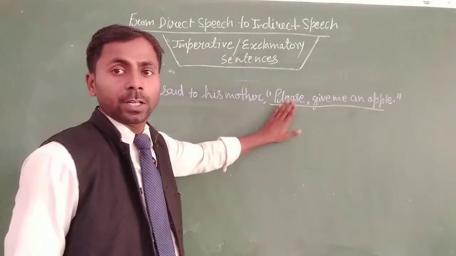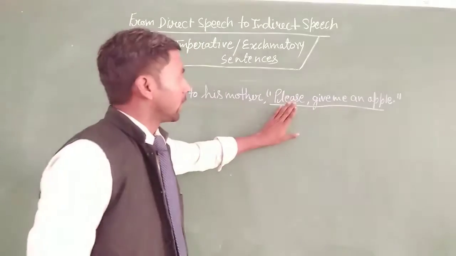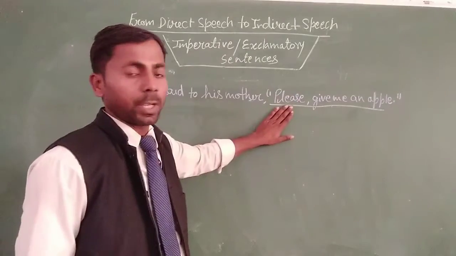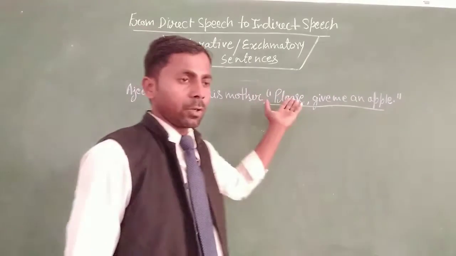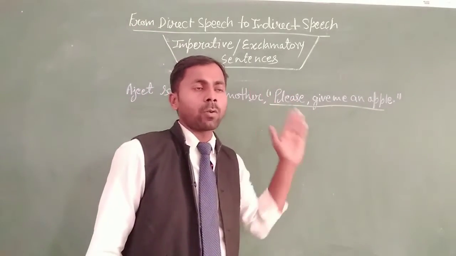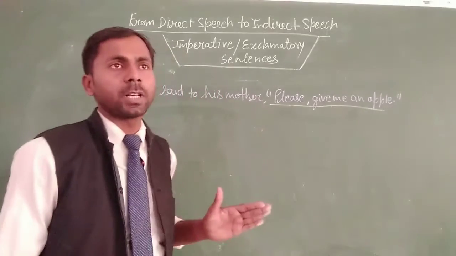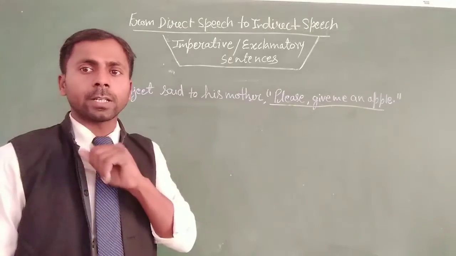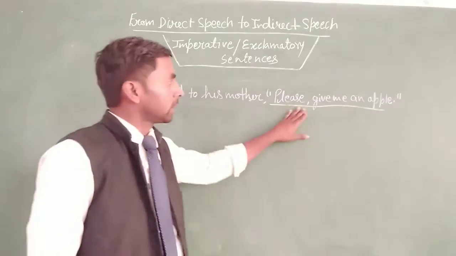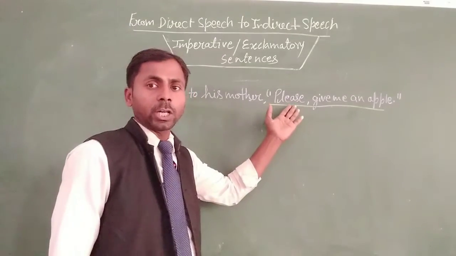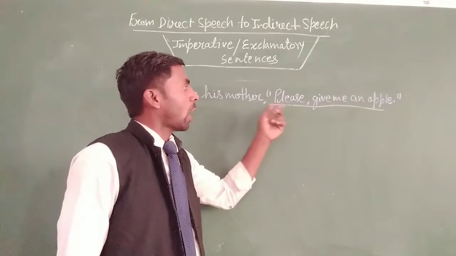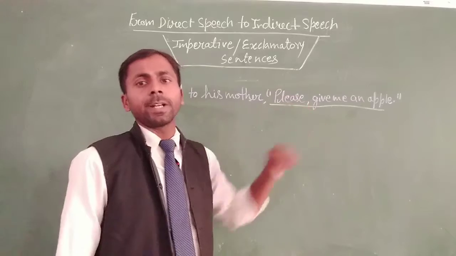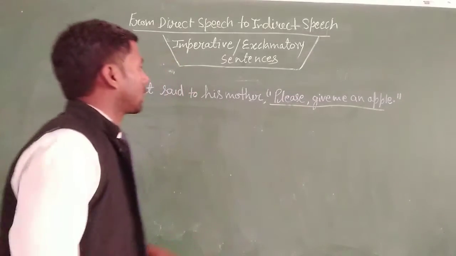In the previous video you learned how to change statement and interrogative sentences from direct speech to indirect speech. But here the sentence is different from the statement and interrogative sentence. So how can we change an imperative sentence into indirect speech? Let's see here.